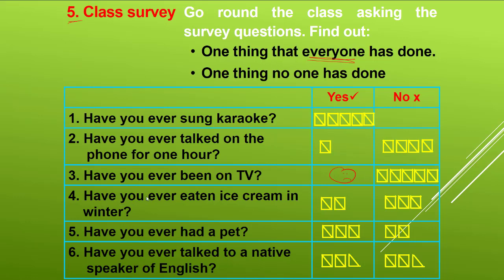Have you ever eaten ice cream in winter? Some people yes, some people no. Have you ever had a pet? Yes, no, both. And have you ever talked to a native speaker of English? Yes, 3 of them, and 3 of them no.